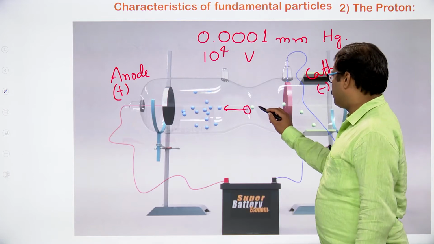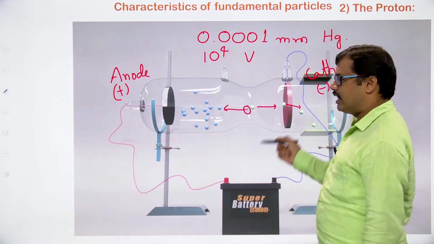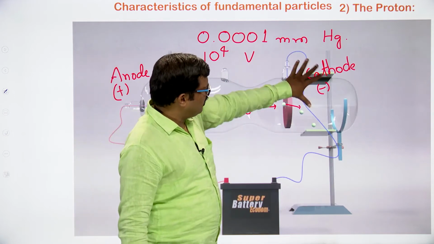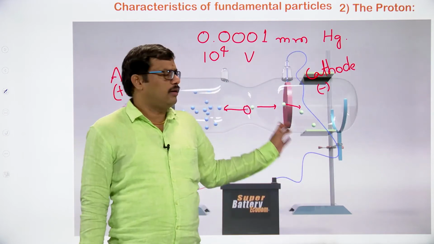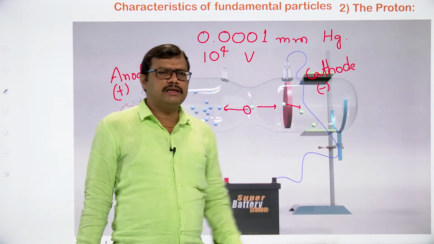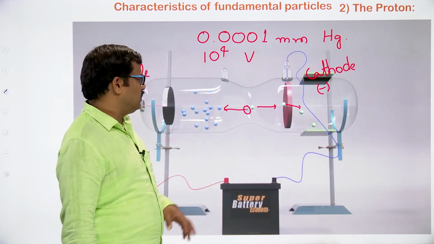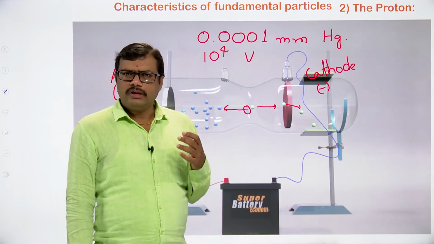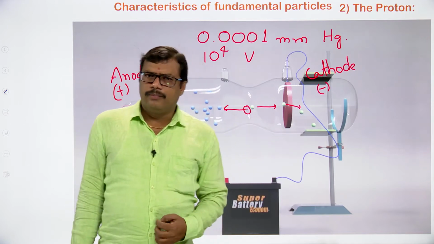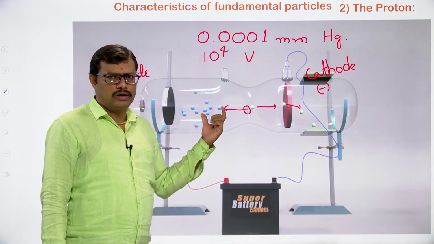If you observe, the green particles are moving towards the negatively charged plate, which indicates they are positive in nature. Moreover, when we apply an external electric field, they bend towards the negative terminal of the battery. It indicates that these particles are positive in nature, so they are positively charged particles. J.J. Thomson carried out the experiment where the particles move from cathode to anode. In that case, they are known as cathode rays, or electrons.